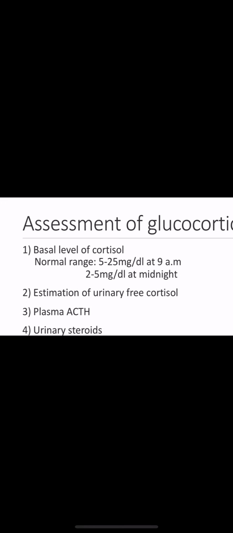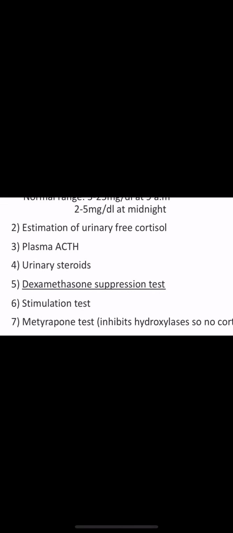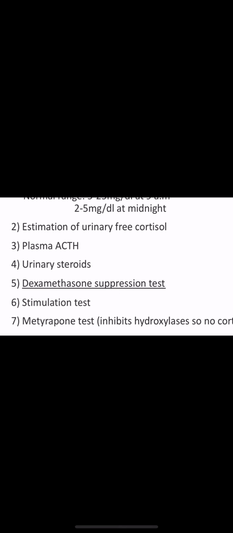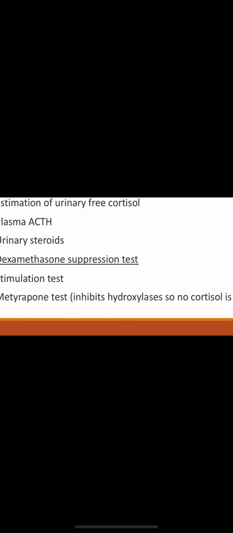How will you assess the glucocorticoid secretions? By the basal levels of cortisol, the normal range is 5 to 25 micrograms per deciliter at 9 a.m., and 2 to 5 micrograms per deciliter at midnight. You can find out the urinary free cortisol. You can find the plasma ACTH, as it controls and regulates the cortisol. You can find out urinary steroids. You can do the dexamethasone suppression test, the stimulation test, and the metyrapone test, which inhibits hydroxylases, so no cortisol is formed.